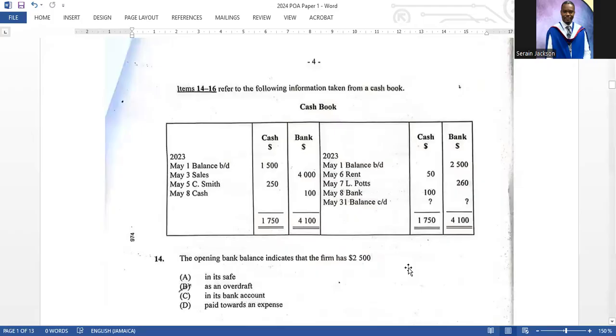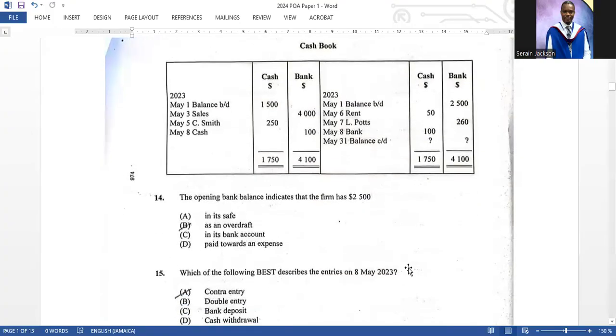Items 14 to 16 refer to the following information taken from a cash book. They give it a cash book there. Then question 14 says the opening balance on the cash book indicates that the firm has $2,500. Well, the correct answer there is B, which is an overdraft.